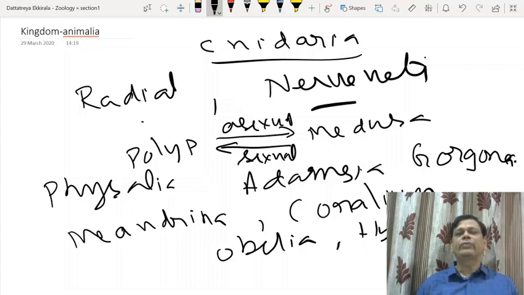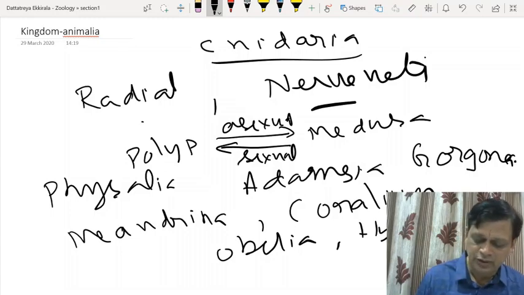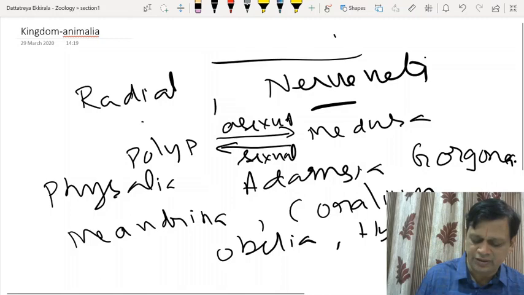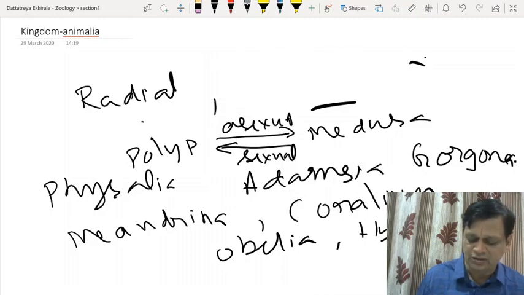Coming to the other minor phylum very closely related to Cnidaria is Ctenophora. Ctenophora is also diploblastic, but Ctenophora will show only sexual reproduction. So Ctenophora will be showing only sexual reproduction and it does not have asexual reproduction. All are diploblastic.